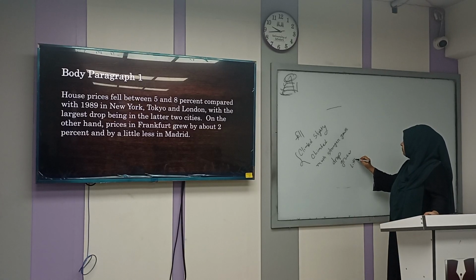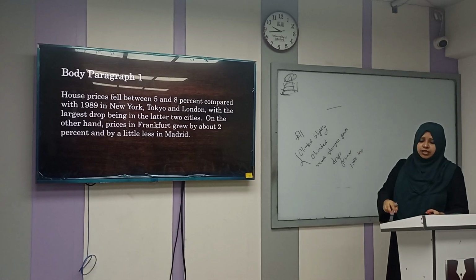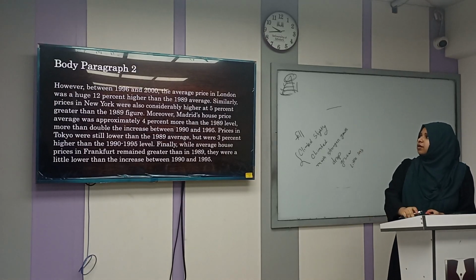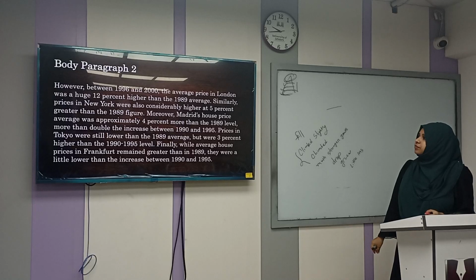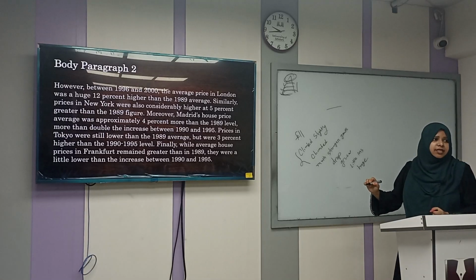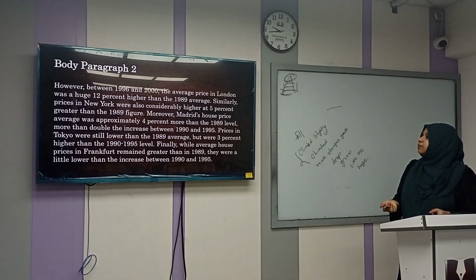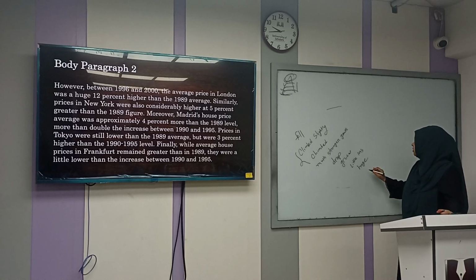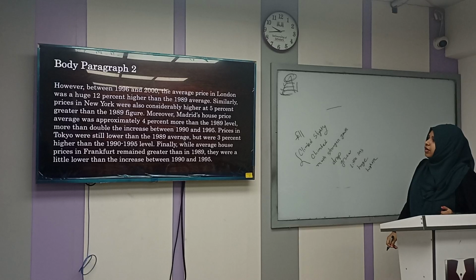Okay, little less decrease এর জন্য ব্যবহার করা হয়েছে, তাই তো? Huge, huge মানে কি? বেড়েছে না কমেছে? Increase বোঝাচ্ছে। 2% higher than similarity prices and new laws, considerably higher. ঠিক আছে? Higher and 5% greater.